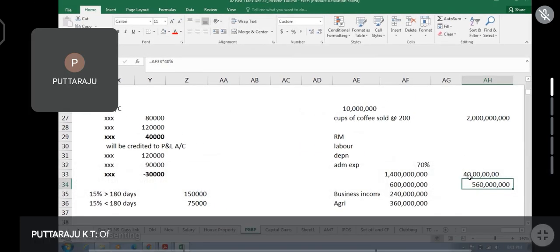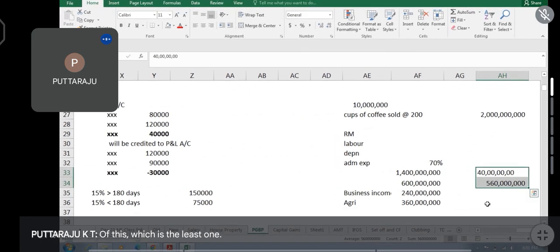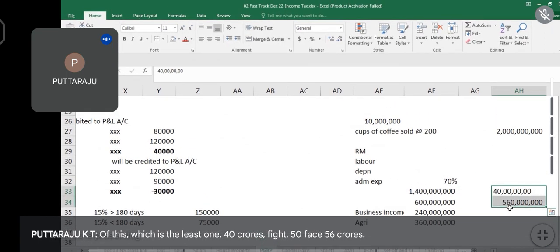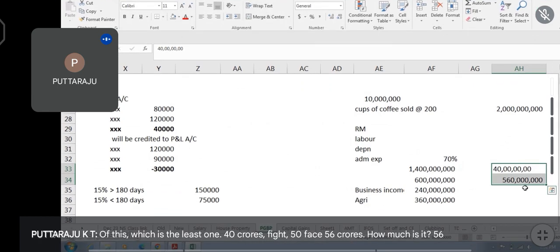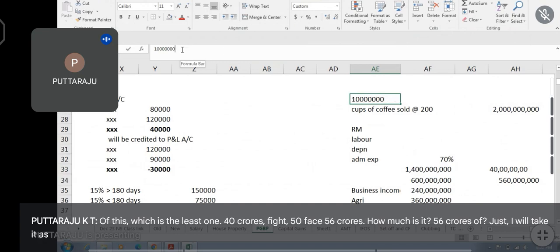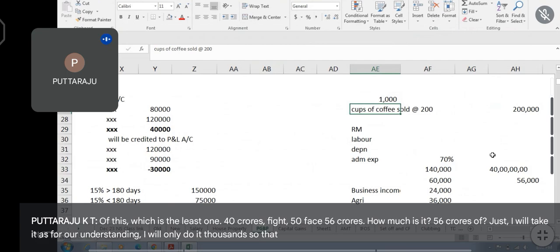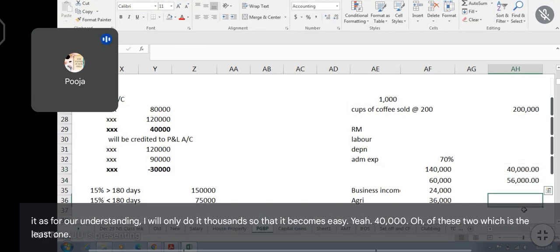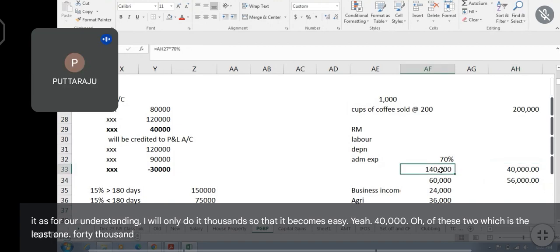Of this, which is the least one? 40 crores, 56 crores. For our understanding, I will only do it in thousands so that it becomes easy. Here, 40,000. Of these two, which is the least one? 40,000. 40,000 deduction you will get from this.